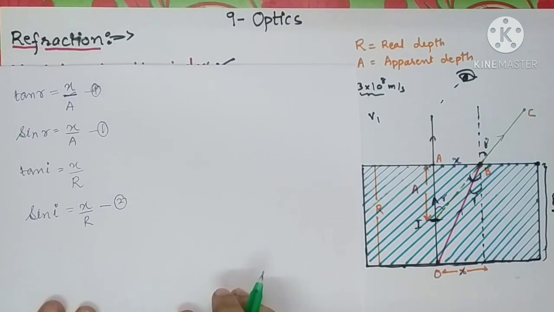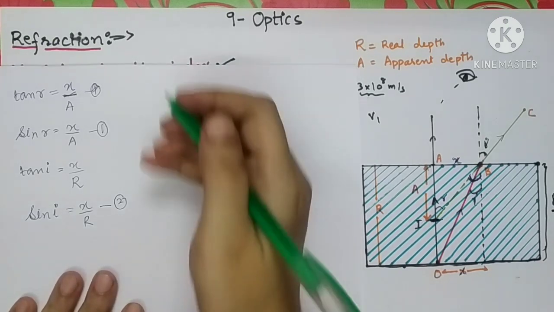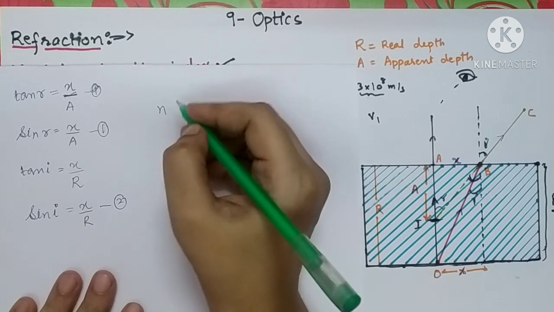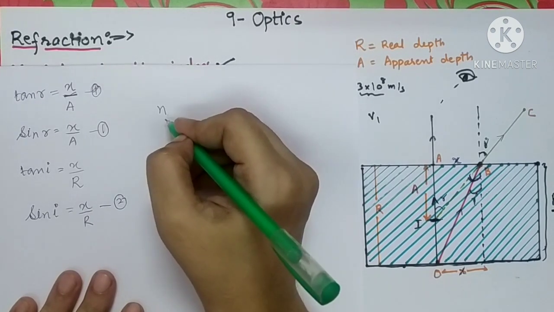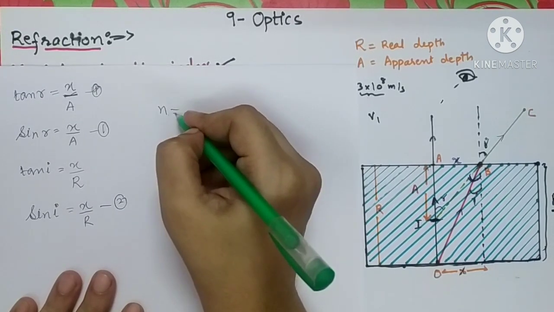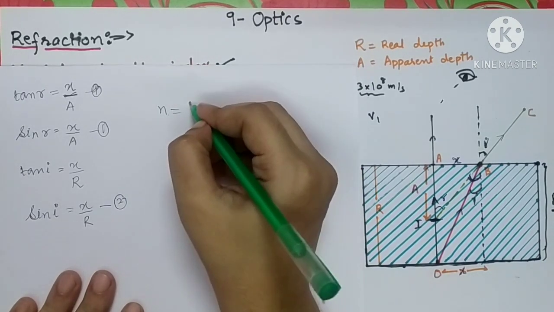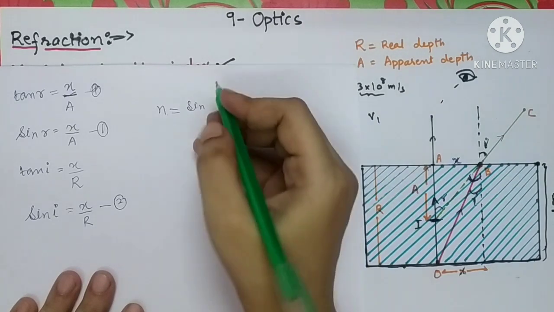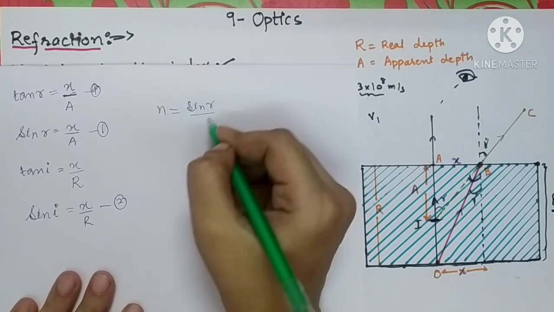Then by using the formula of refractive index, what is the formula? It is refractive index of medium 2 with respect to medium 1. It is equal to, what is the angle of incidence over here? Sine R upon sine I.